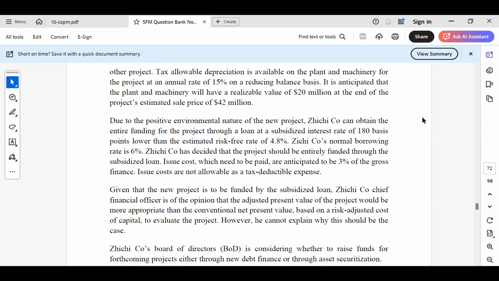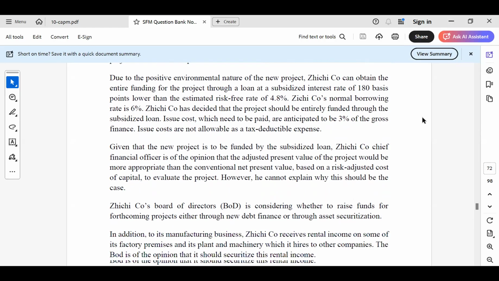Given that the new project is to be funded by the subsidized loan, Zichi Co.'s chief financial officer is of the opinion that adjusted present value of the project would be more appropriate than the conventional net present value based on the risk-adjusted cost of capital to evaluate the project. However, it cannot explain why this should be the case.